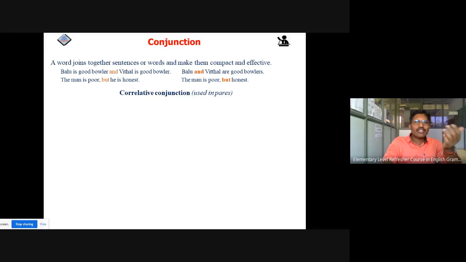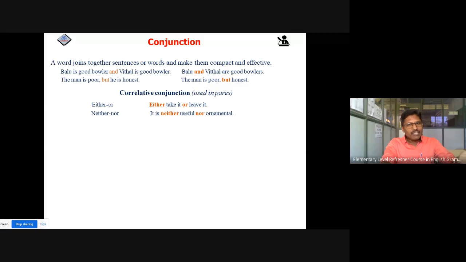Now let's see certain types of conjunctions. Correlative conjunctions, which are used in pairs. Okay, either, or. Either attend the lecture or go outside. If some students are making noise in the classroom, the teacher tells them either attend the lecture carefully or leave the classroom, like that. So either take it or leave it. Neither, nor: it is neither useful nor ornamental. Both, and: we both loved and honored him.